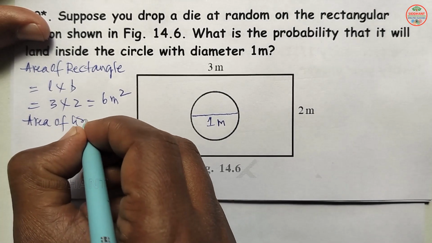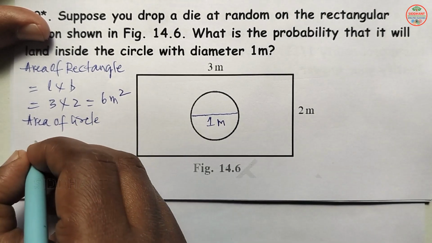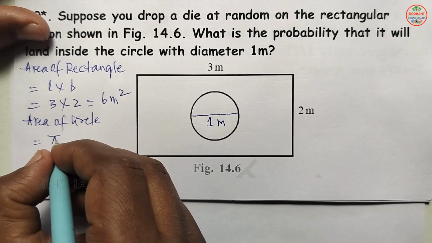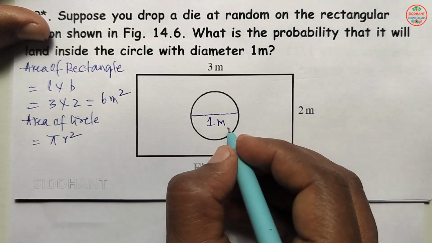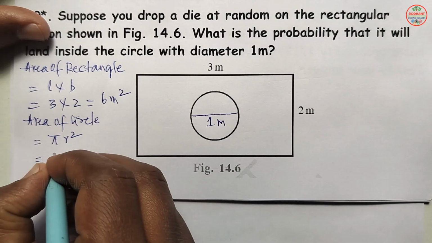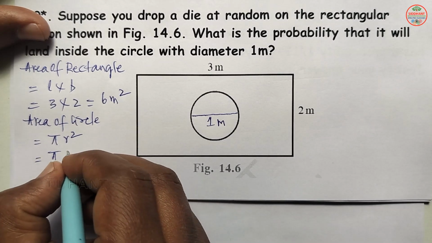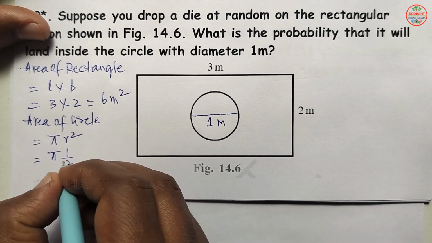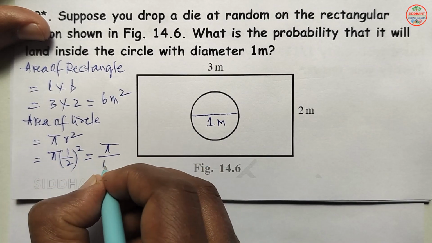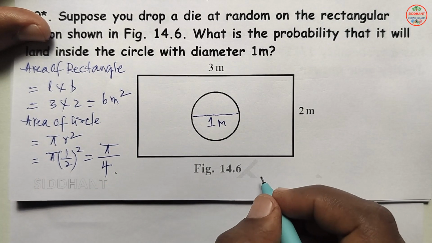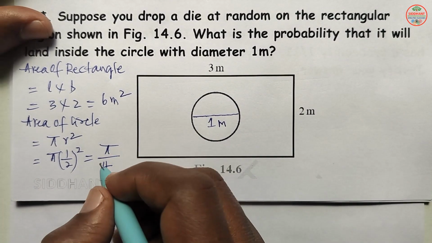Area of circle is pi r square. Here D is 1 meter, so r will be 1 by 2. So that will be 1 by 2 whole square, which is pi by 4. So this is the area of the circle.